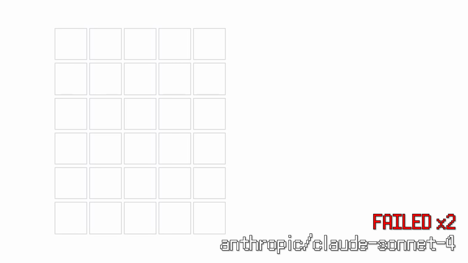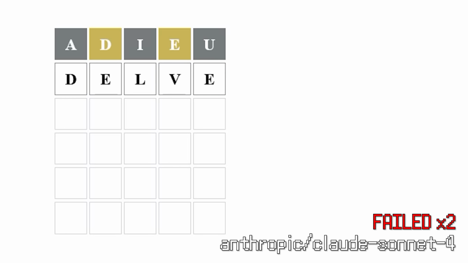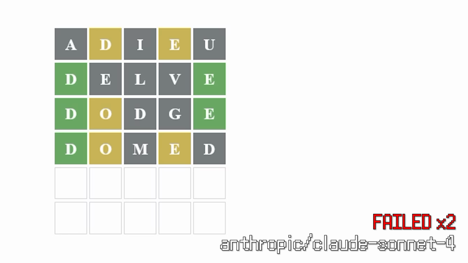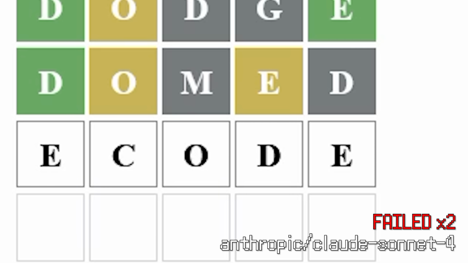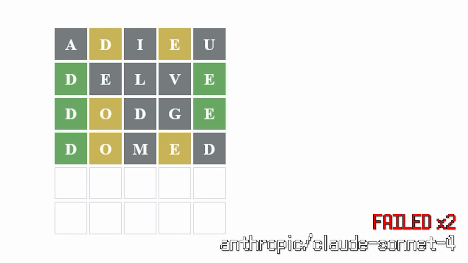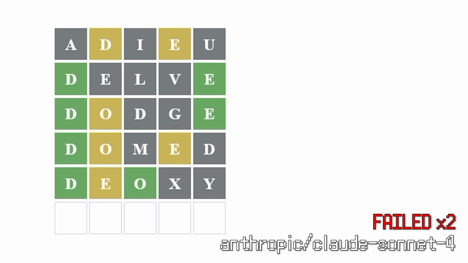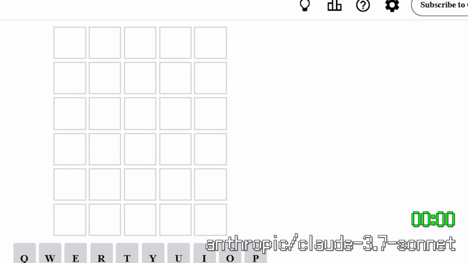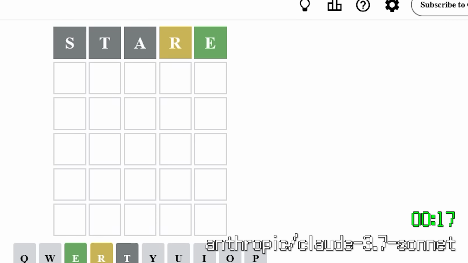First, the opening word is adieu. I get why they thought that was a good one, but it just wasn't a good guess. Then it started to mess up and say words that weren't even real, like E-code. And then by the end, it did depose, but that's a 6-letter word, so it cut off the E and it didn't even work. Just very, very disappointing.